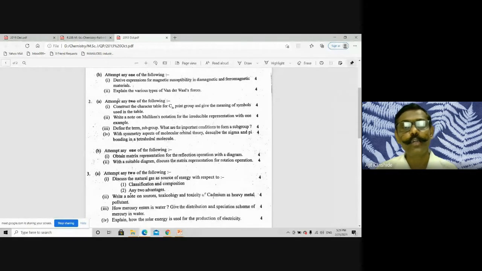See, question number 2A. Only 2 questions you have to answer. 4 questions are there. Question C: Construct character table for C3V point group. Give the meaning of symbols used in the table.